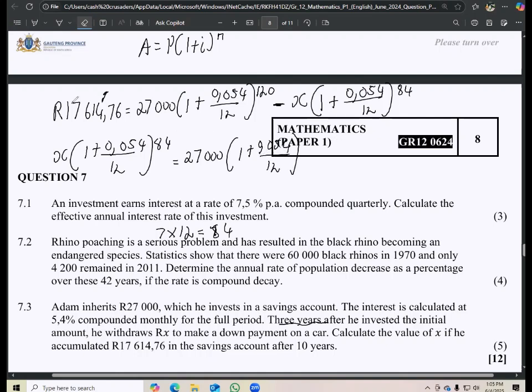And then if we take this one over, it becomes minus 17,614.76. Now in your calculator, you just want to punch all of this and then divide by this, right? Let's not forget the exponent here, 120. So the exponent over here is 120.